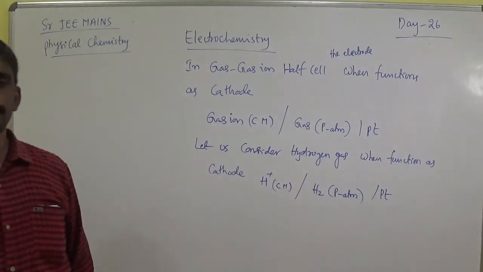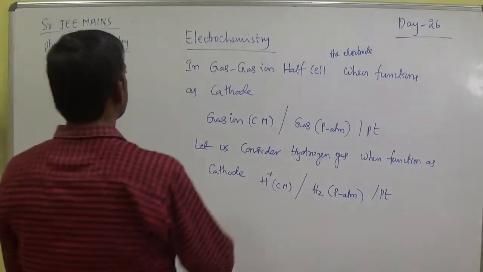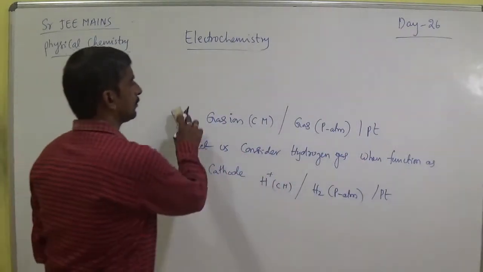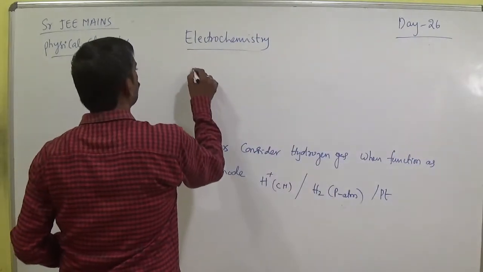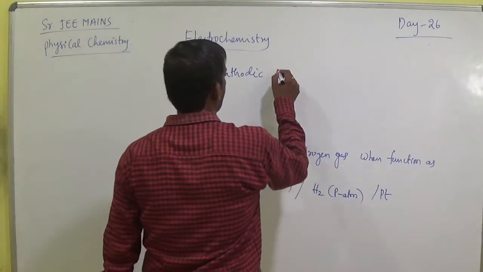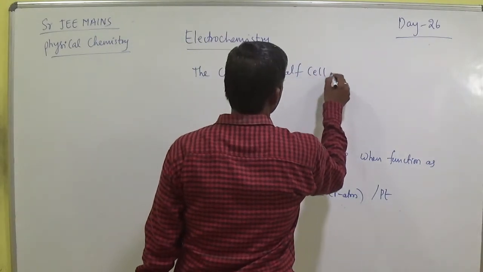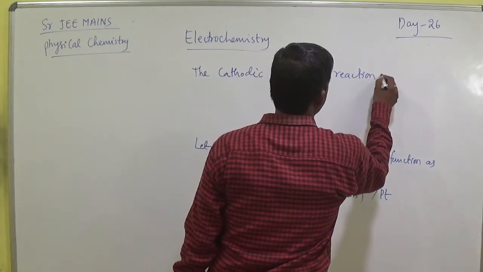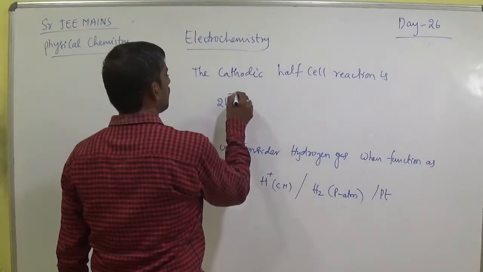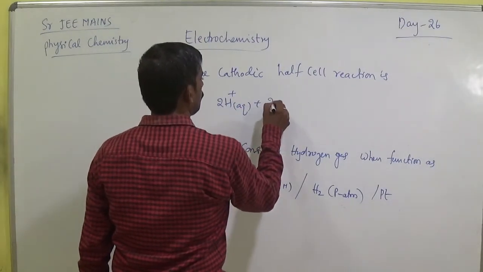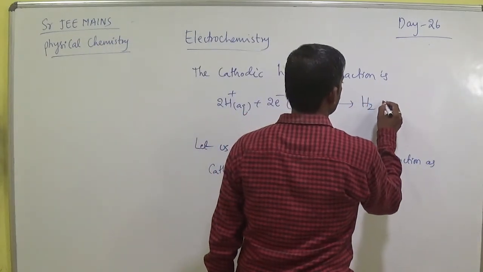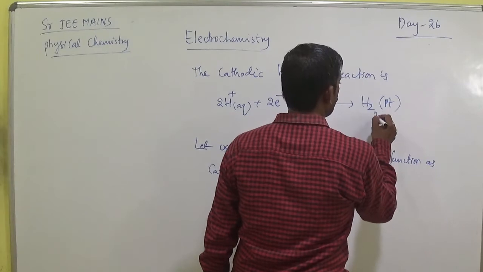Next, the cathodic half cell reaction is 2H plus aqueous plus 2 electrons, with platinum, gives rise to H2 gas, platinum.